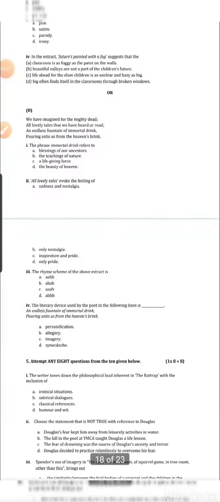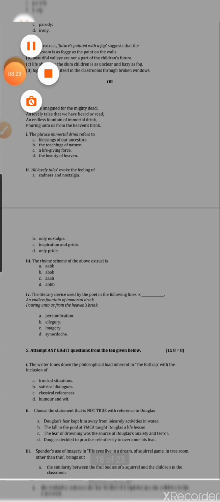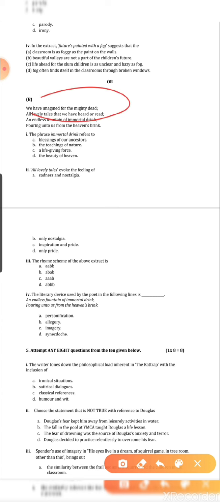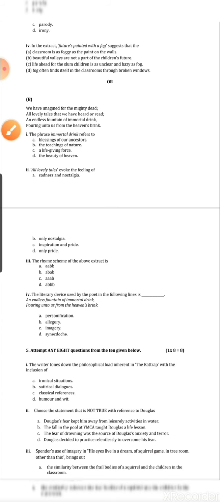So, in the next extract, if we go through, we find the next extract is about A Thing of Beauty. We have imagined for the mighty death. So this is from A Thing of Beauty. Now see here, the phrase immortal drink refers to all lovely tales evoke the feeling of. The rhyme scheme of the above extract is the literary device used by the poet in the following lines.